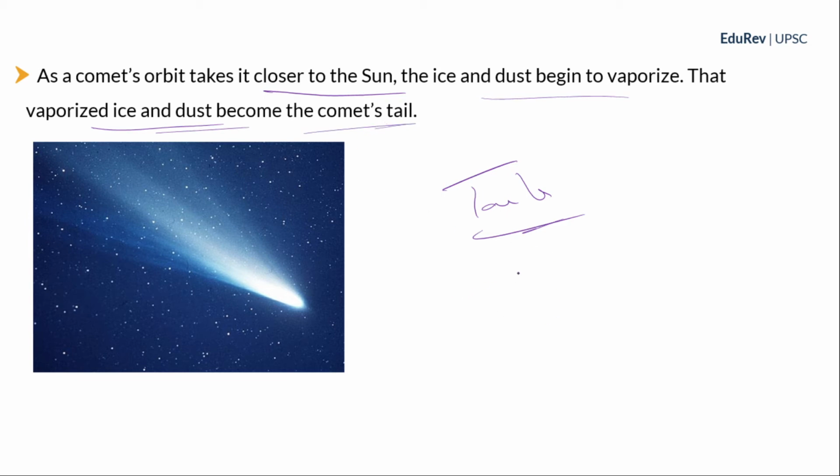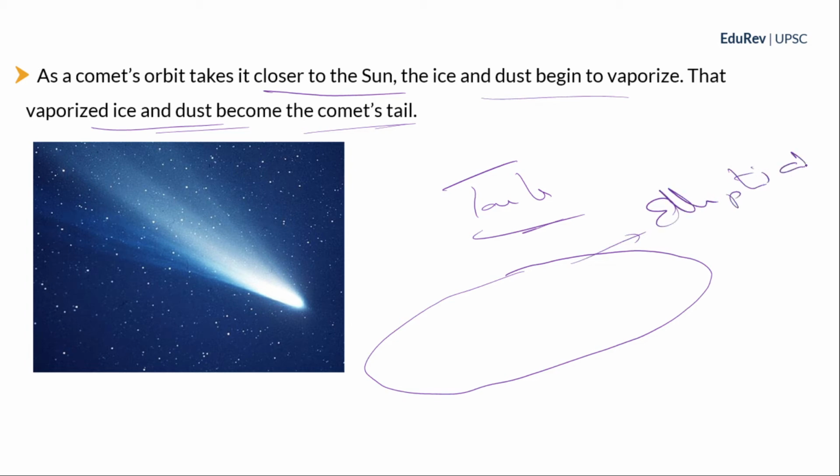So first we have to understand that the comets orbit the sun in an elliptical orbit. So this is roughly the shape of an elliptical orbit. Okay. Now in the middle we have the sun. So sometimes the comet is very far away from the sun, or sometimes the comet is close to the sun.